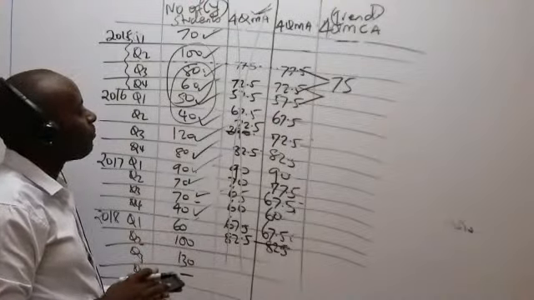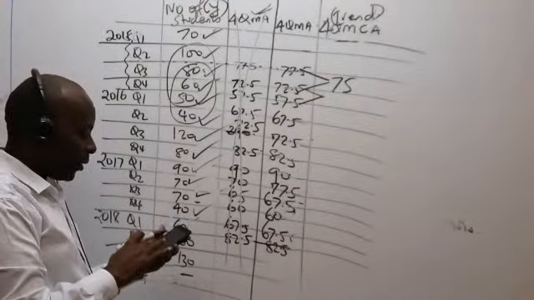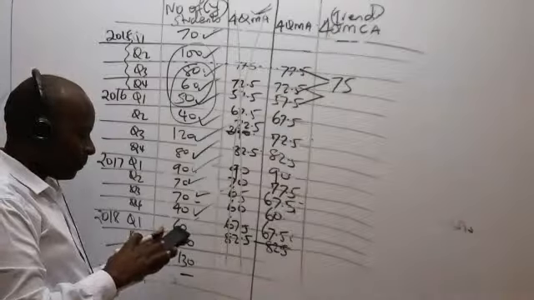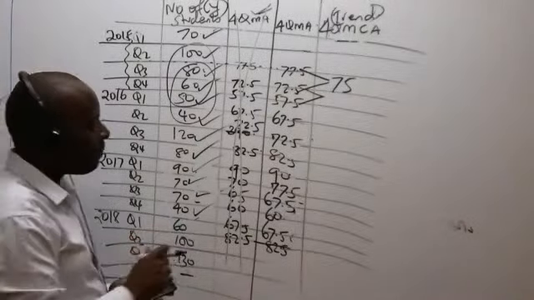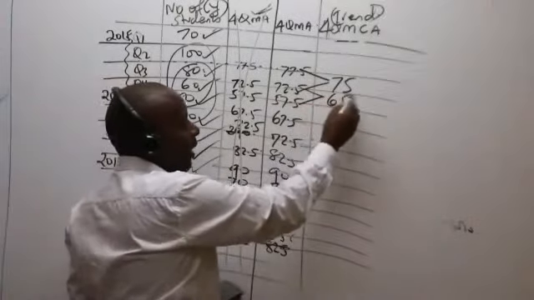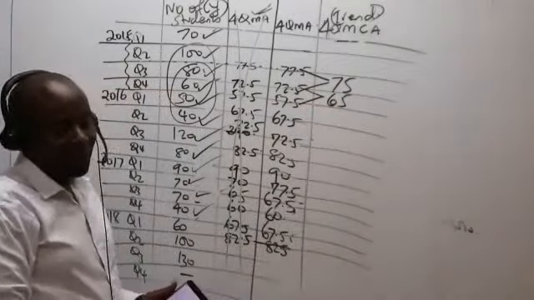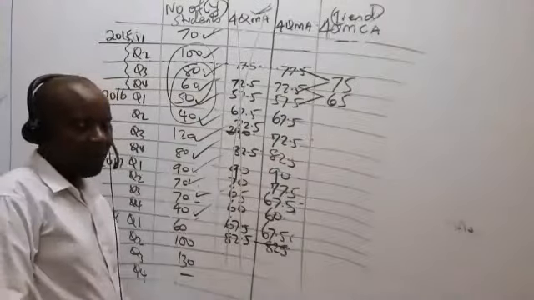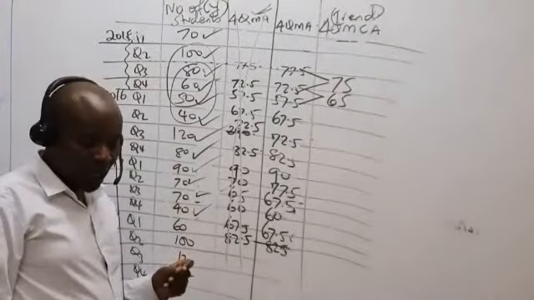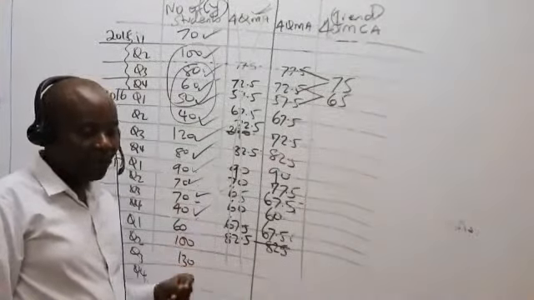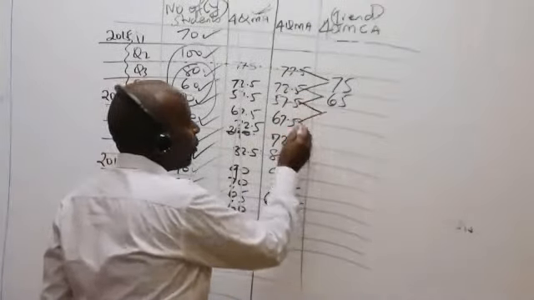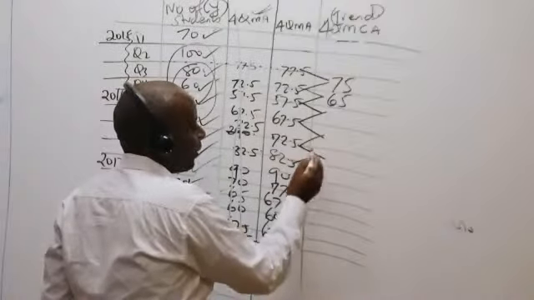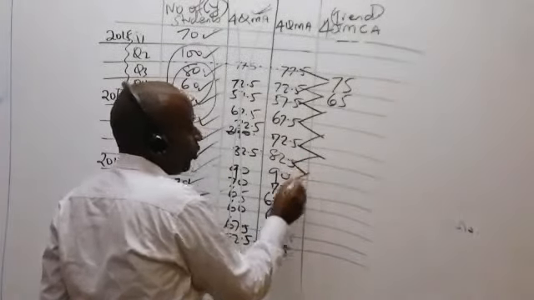72.5 plus 57.5, I divide this by 2. Please confirm my figures. Tell me whether these figures are correct. I'm now centering. How do we center? We are taking 2 at a time. Thank you very much. So please come and center this like that. You add, divided by 2.